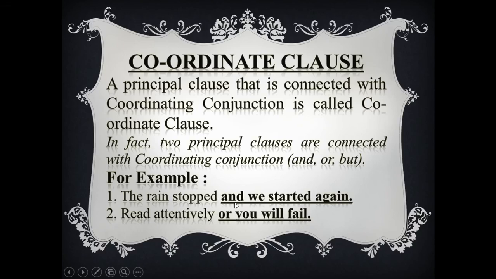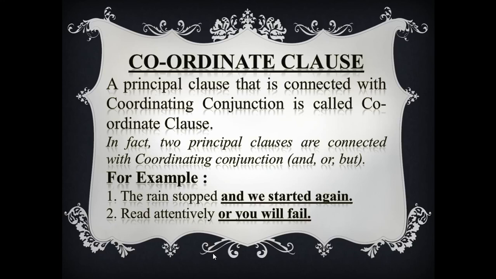Okay? As this clause is connected with coordinating conjunction, so this is called coordinate clause. In the same way, look at example number 2. Read attentively or you will fail.